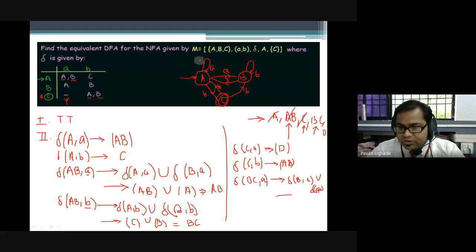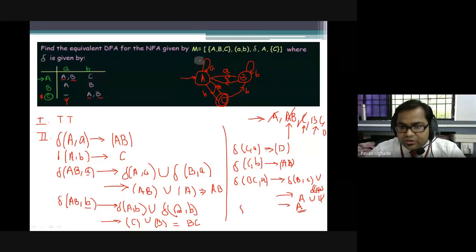Can you tell me what that is? B over small a is A, union C over A, it is phi. Now A union phi, that is null state, is what? A. Very good.